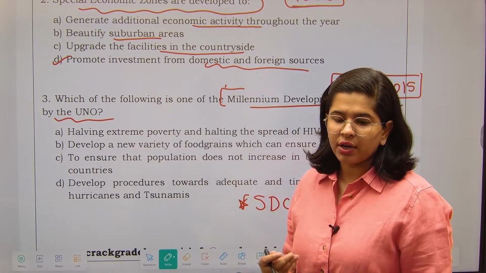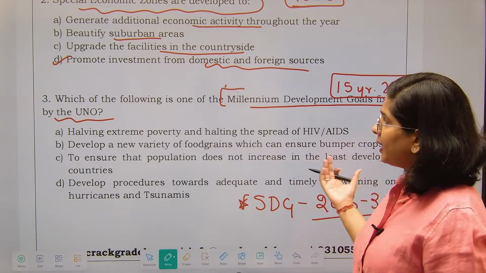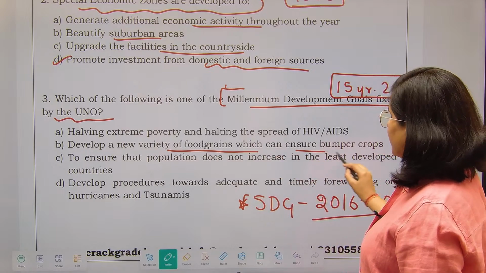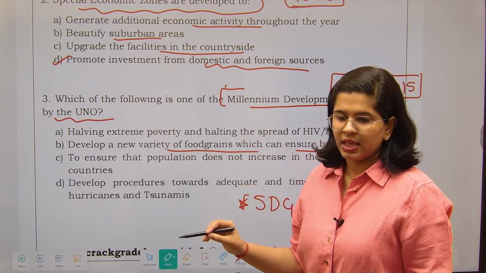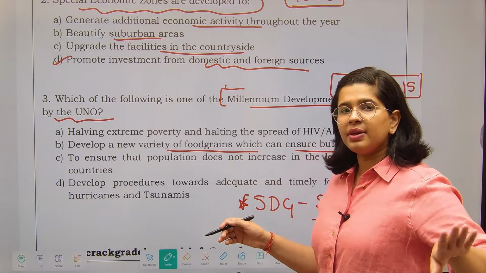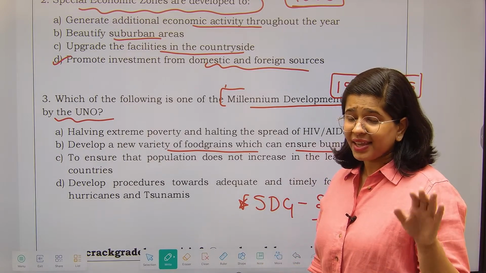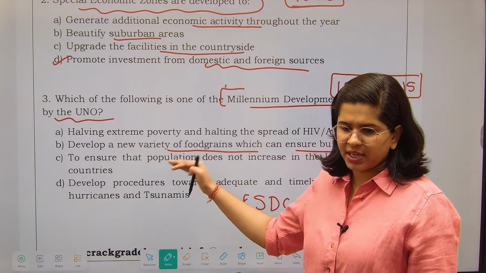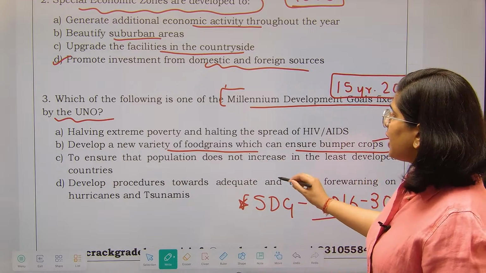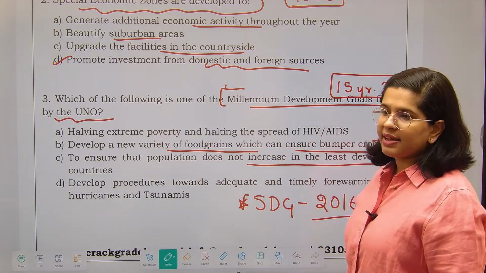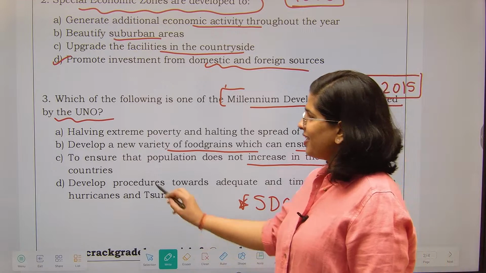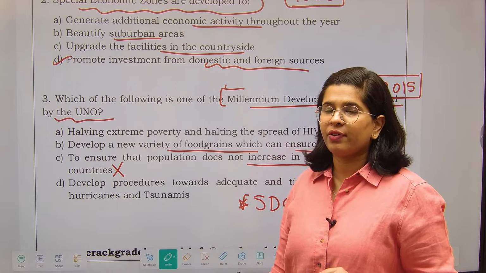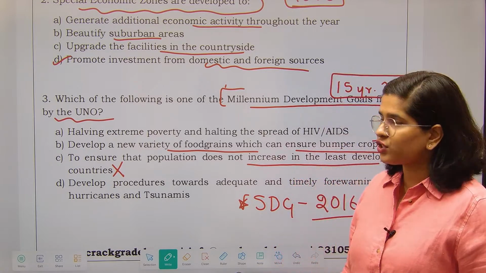Now over here, just look at it. Even if one has not understood the Millennium Development Goals, you can see: develop a new variety of food grain which can ensure bumper crops. No, agriculture related things come into the area of FAO, your Food and Agriculture Organization. It does not come over here. Ensure that population does not increase in the least developed countries. This is totally a wrong thing. This is not in your purview. This comes into the purview of national government.